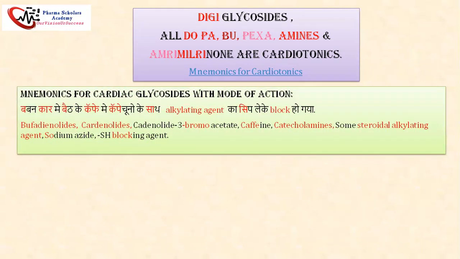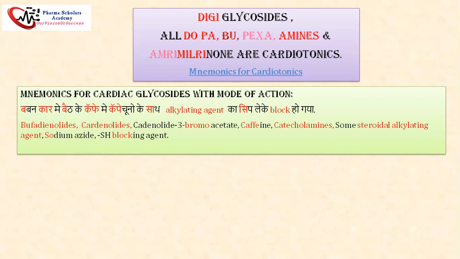Second, the mnemonic for cardiac glycosides with the mode of action. I have made it in Hindi language, which is: बबन कार में बैठ के कैफे में कैपुचिनो के साथ अल्कालेटिंग एजेंट का सिप लेके ब्लॉक हो गया. Ba is for bufadienolides, Car is for cardenolides, Ba is for the cardenolides with 3-bromoacetate, Cafe is for caffeine, Cappuccino is for the catecholamines, Sath, Sa is for some steroidal alkylating agents, Sip, S is for sodium azides.